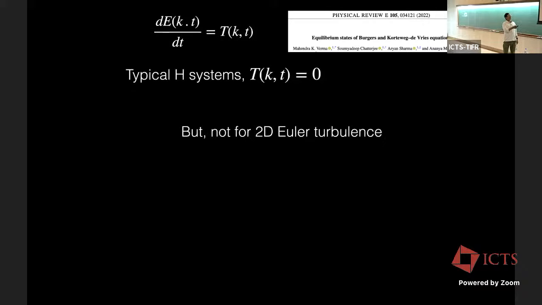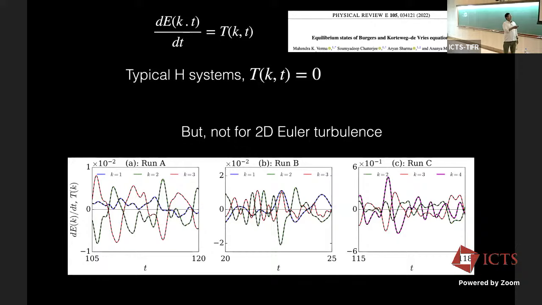Now, for equilibrium, we expect Tk to be 0. For a Hamiltonian system, we should expect 0. But for 2D Euler turbulence, we find that these are non-zero. So these two are equal. It better be equal because of this. But both these terms are fluctuating.